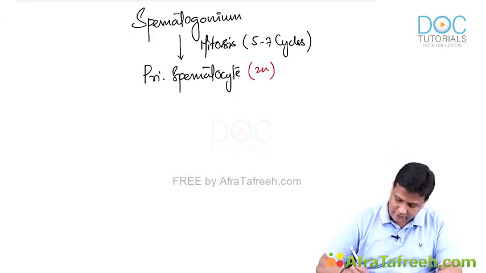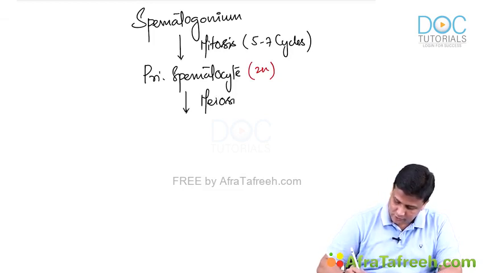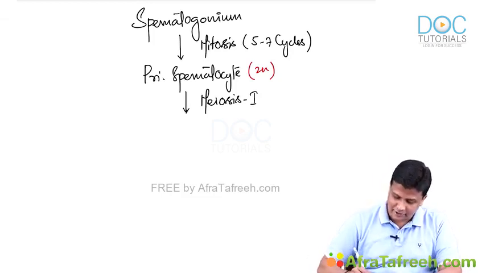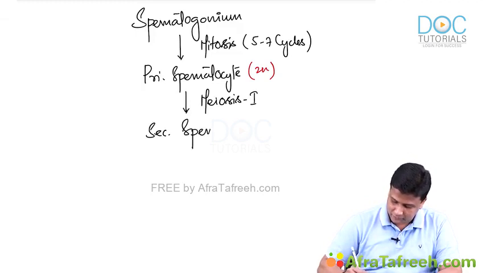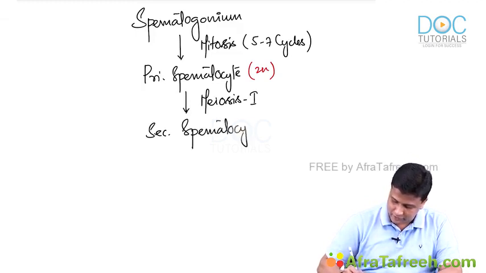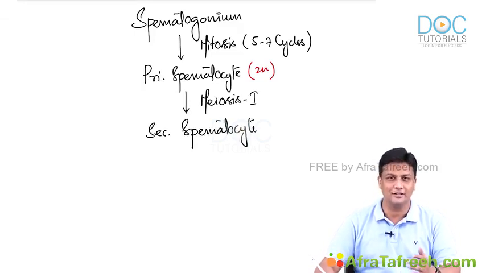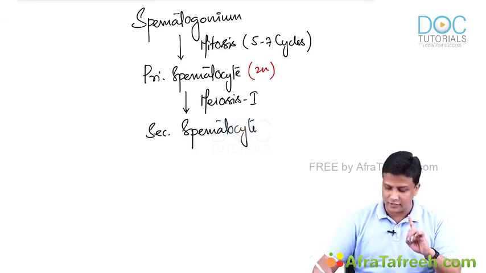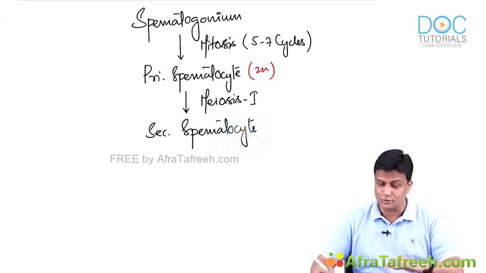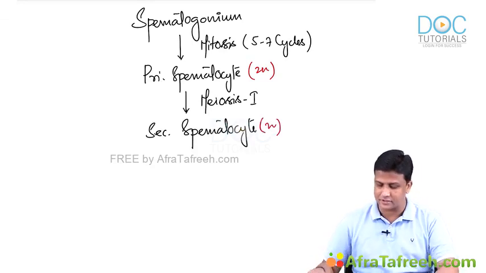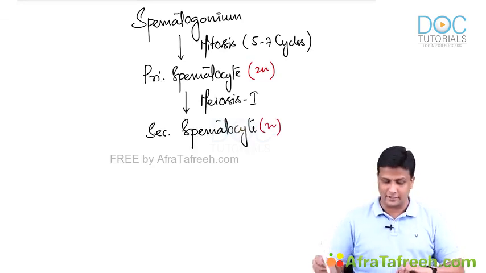Now, this primary spermatocyte will start undergoing meiosis, and of course, it will undergo meiosis 1. And as the name indicates, the primary spermatocyte is going to become a secondary spermatocyte. Just now we have revised in our mind, meiosis 1 is the stage where the number of chromosomes is reduced to half. So the diploid primary spermatocyte becomes a haploid secondary spermatocyte.